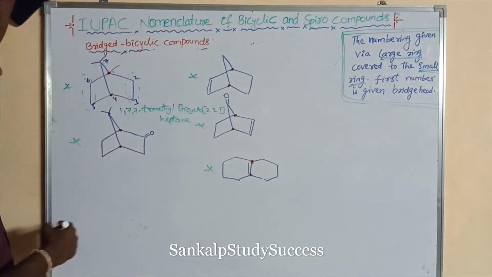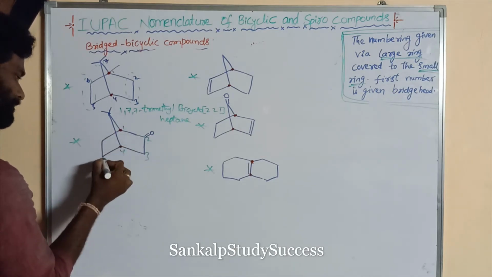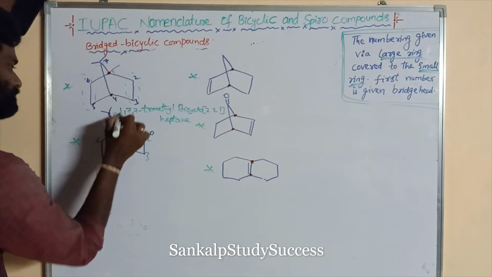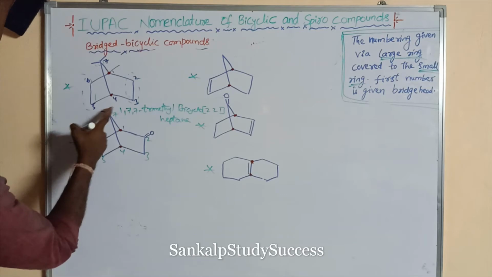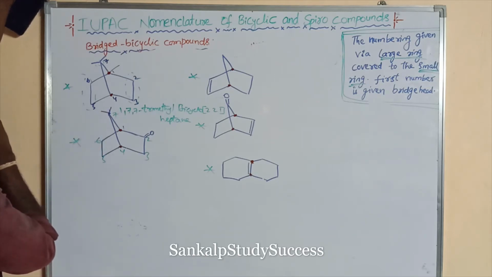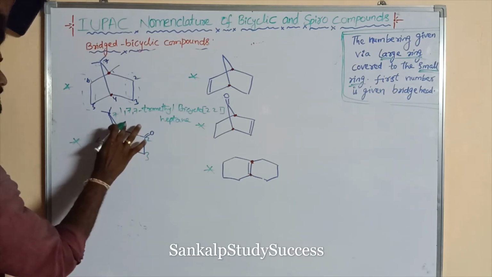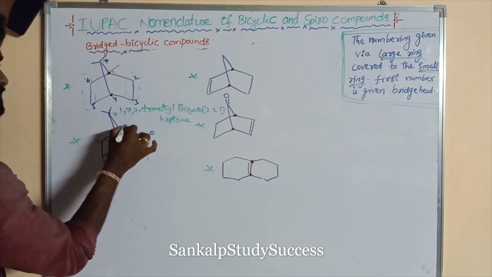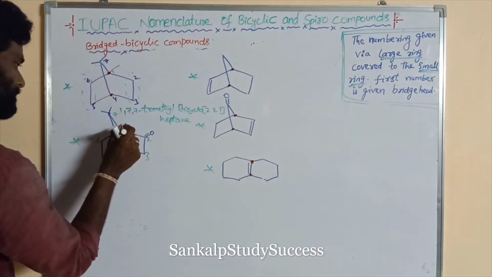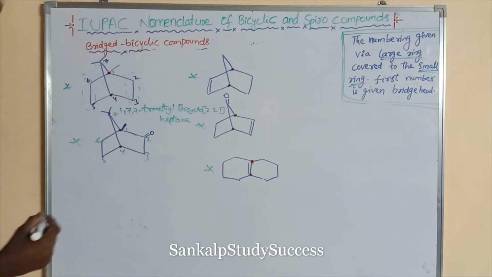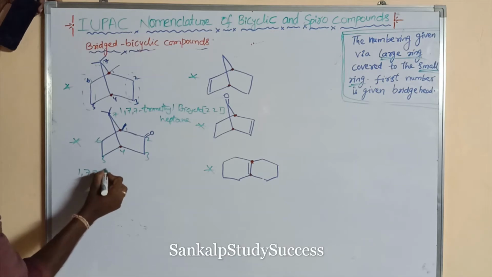Next goes to this one. Okay, the numbering is given in this way. So this is 7. So here also at the 7th position, 2 substituents are there. Okay. Right. Another substituent is also present at the first position. So what is its name? Similarly the same. So 1, 7, 7 trimethyl.